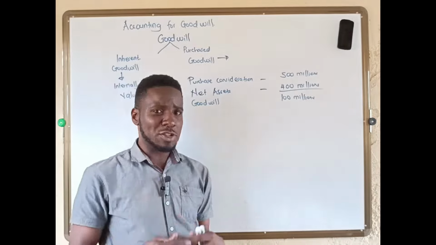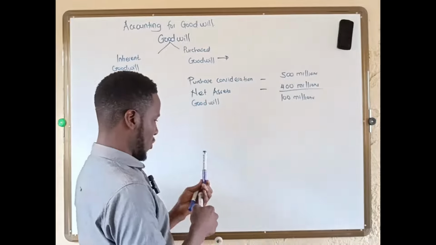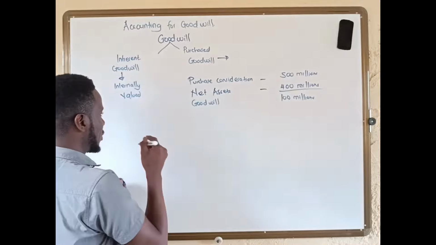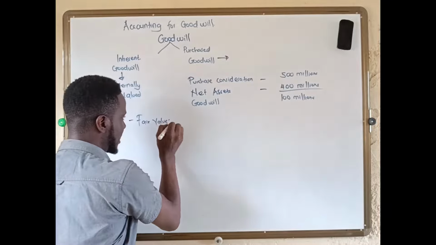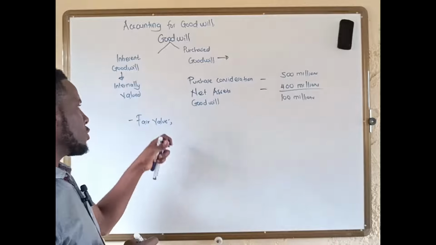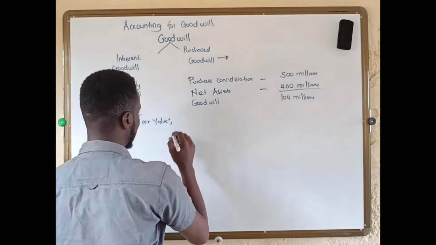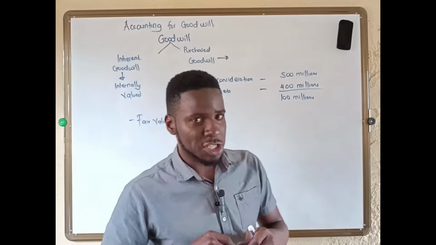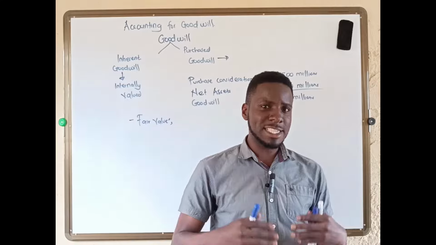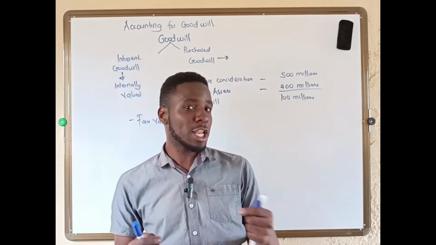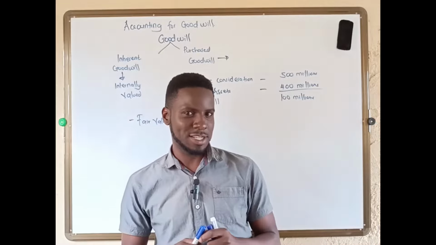Now, the big question still comes up: what do we call fair value? I know it's something that will be tested somewhere. So what is fair value? Fair value is basically the value at which an asset can be exchanged or a liability is settled between knowledgeable and willing parties in an arm's length transaction.